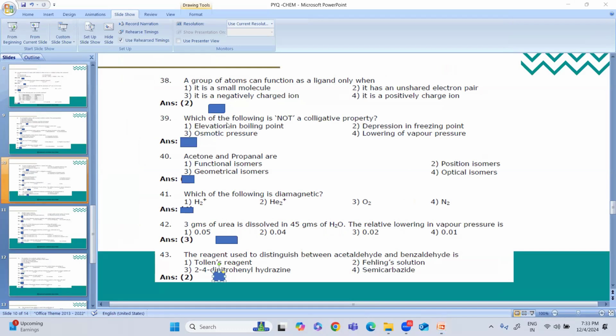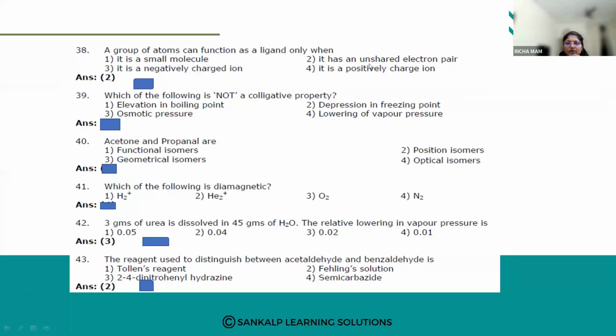You can solve some 4 to 5 years' question papers, CET question papers, so that it will be helpful for you. Then you will get the idea what type of questions are asked. Any doubts up to here?